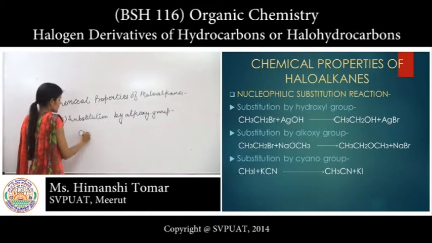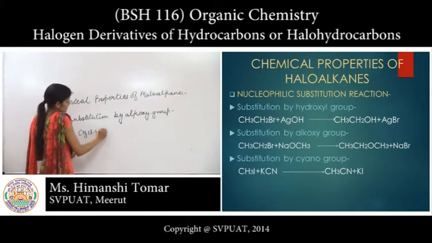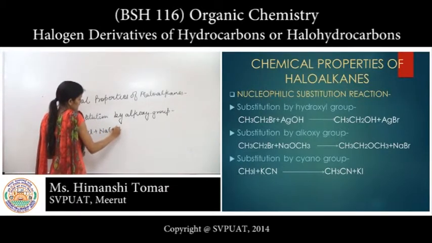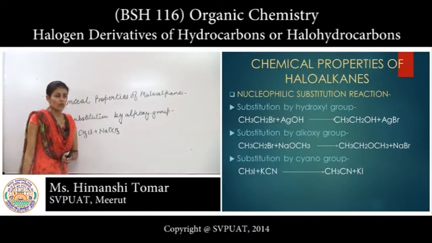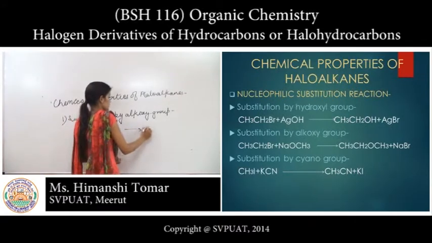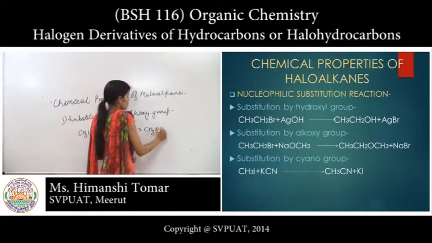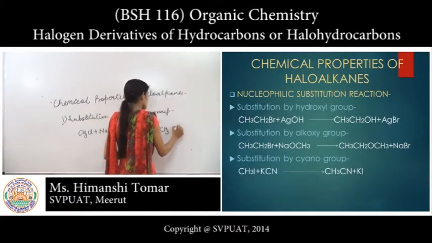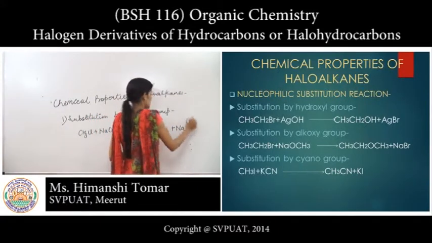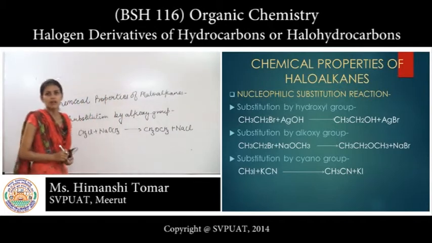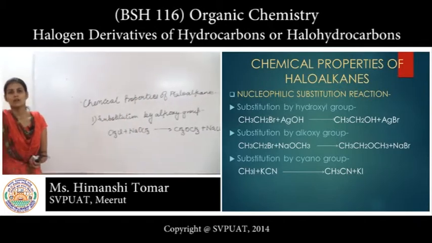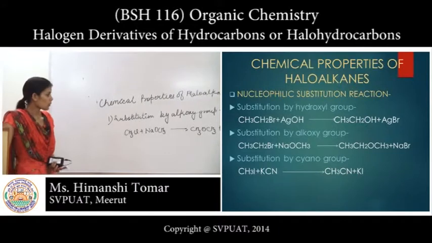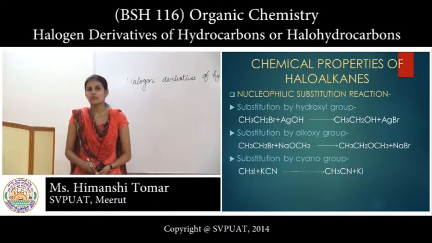CH3Cl reacts with NaOCH3, then ether is formed, CH3OCH3 plus NaCl. Here sodium chloride, common salt, is liberated.